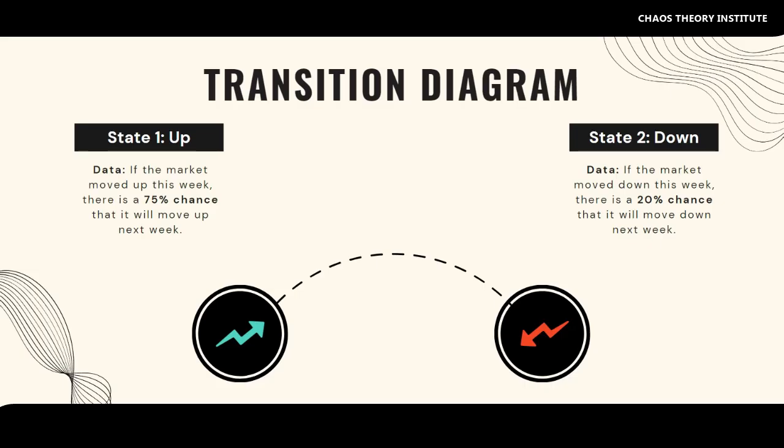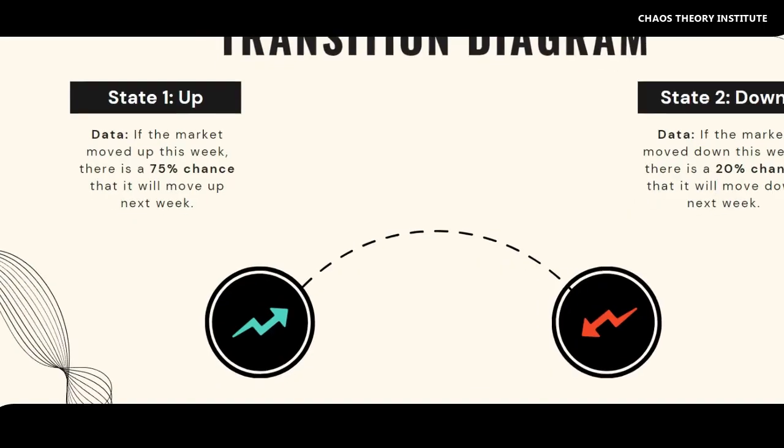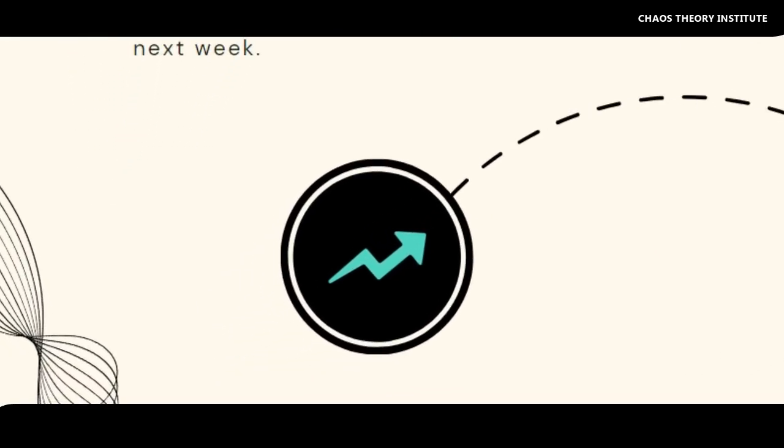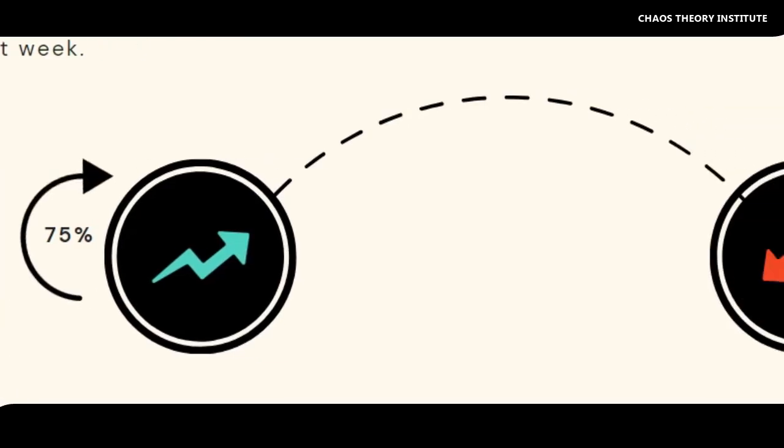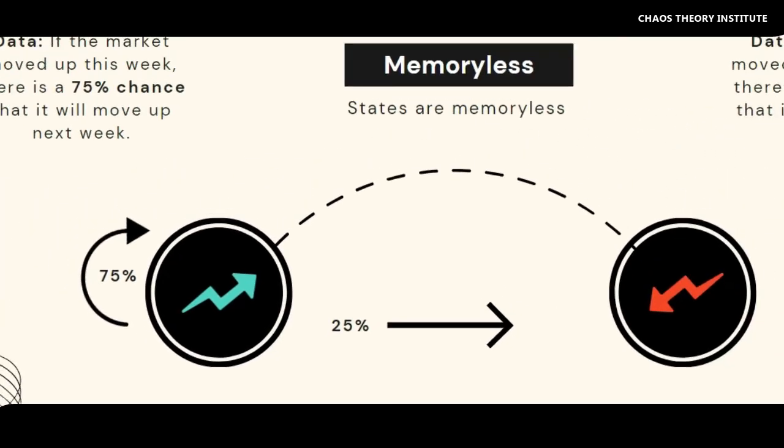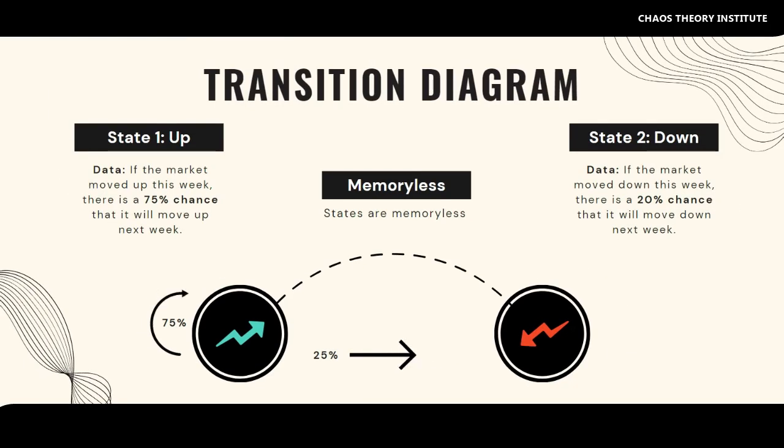Now, of course, this is all just made up data to help make the learning easy, but let's map this out nonetheless on a transition diagram. So if we're currently in an uptrending market, the next week, this uptrending state loops back into itself. So I'll write 75 here. And then I can make a connection with the downtrending market state, and I can write 25% here. So these 2 markets represent states, and the lines between them represent the probabilities when a transition event occurs.